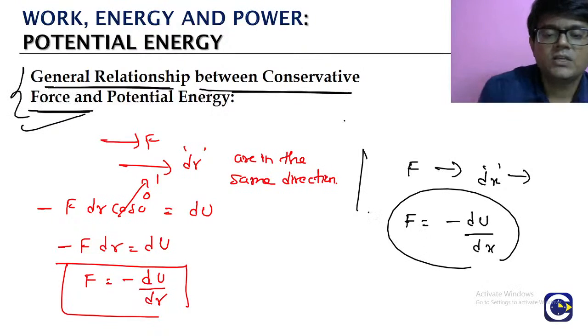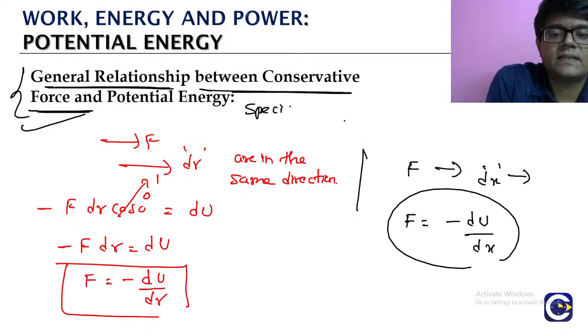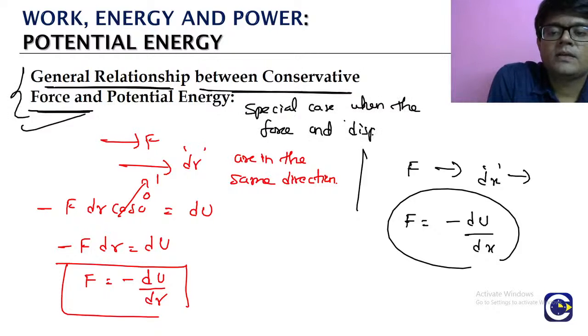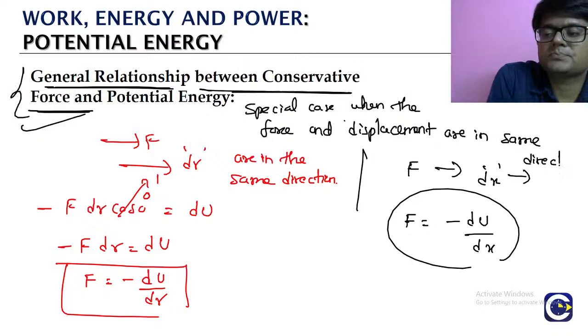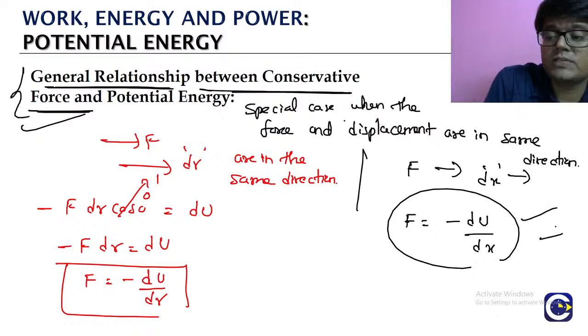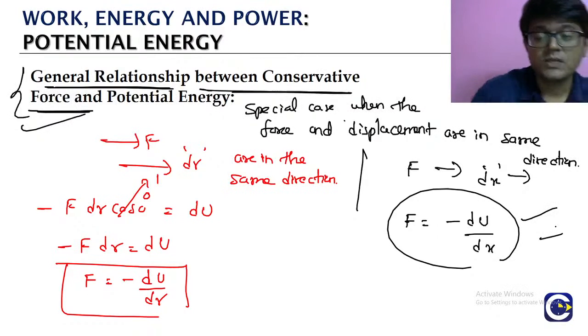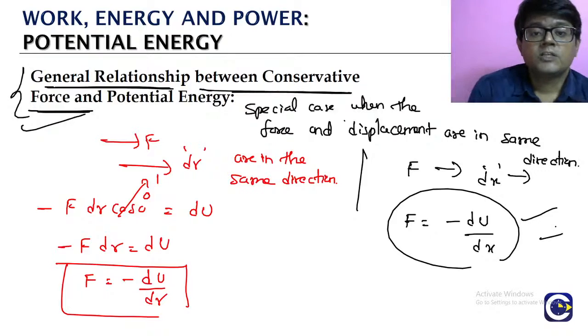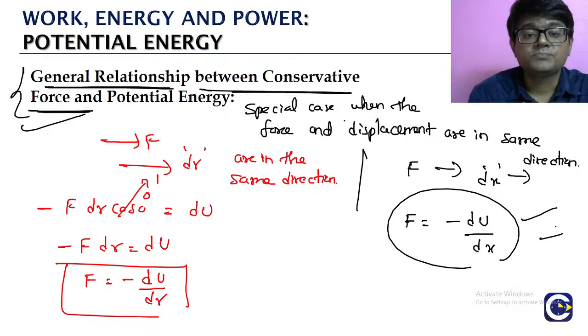It's a special case, when the force and displacement are in the same direction. So make a note of this result, because we will be using it. In the special case where the force and the displacement are in the same direction, the F value will be equal to minus dU by dr. If it is along the x-axis, we can say minus dU by dx.